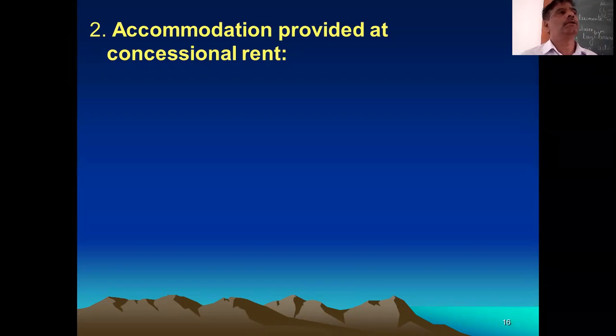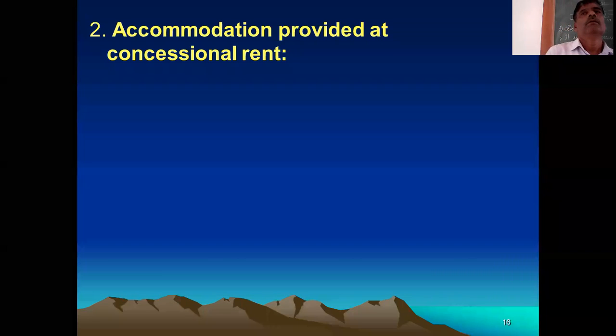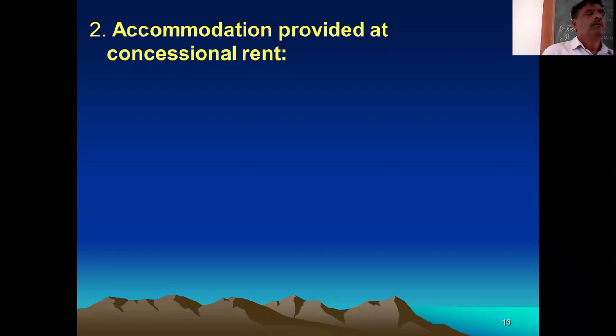Accommodation provided at concessional rent. This is the point you remember. I will not go for explaining all these things once again. Any doubt? You calculate, then what to deduct? Rent collected by the employer from the employee. Okay. Annual rent or for the period of accommodation.